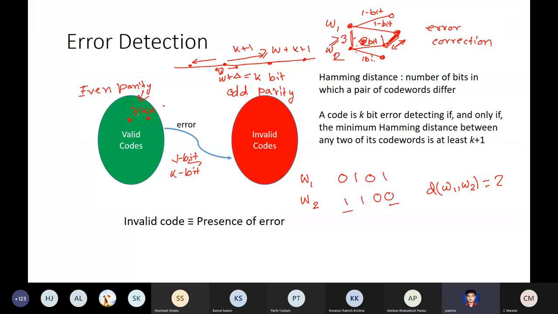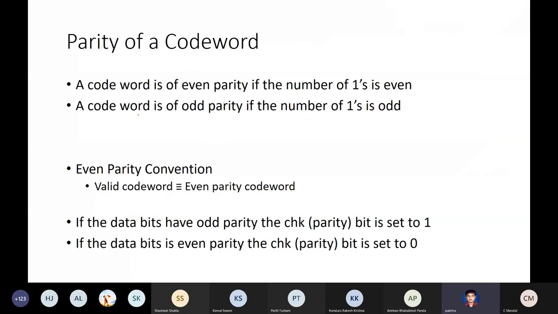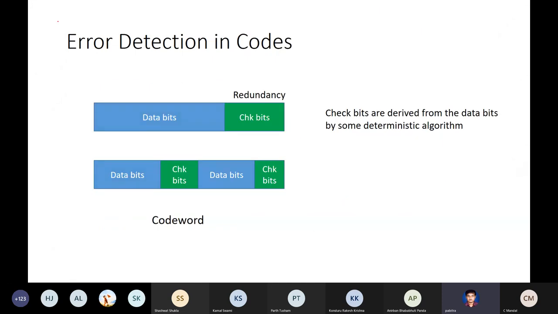Now naturally the question is, the data bits may be either even parity or odd parity. They can be anything. So what you do is set your check bits, in this case one single check bit for 1 bit error detection. Whatever the parity of these data bits, even or odd, your check bits are controlled by a deterministic algorithm in such a way that the total code word always has even parity for a valid code. If it is odd parity, we will not consider it as a valid code. There is an error.